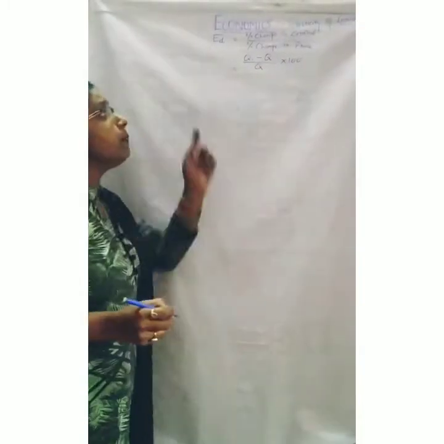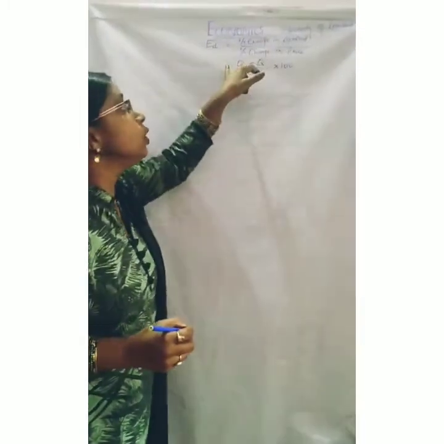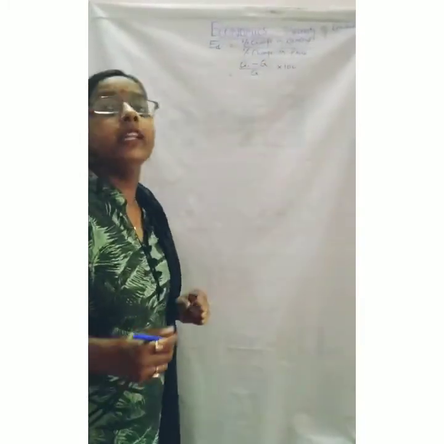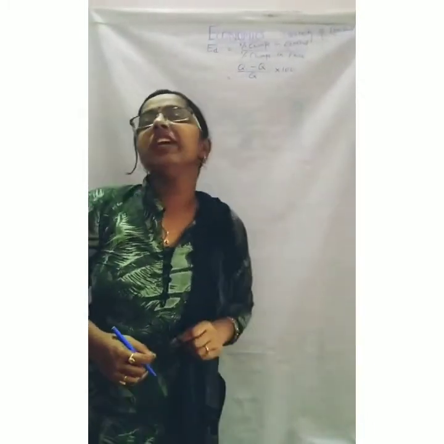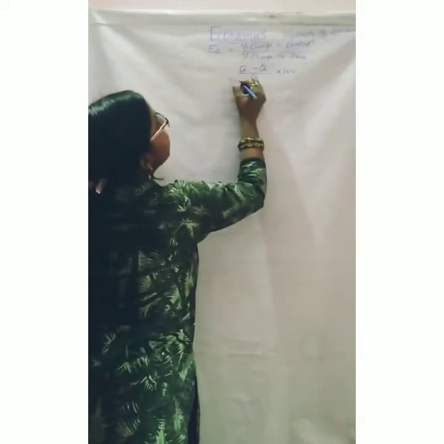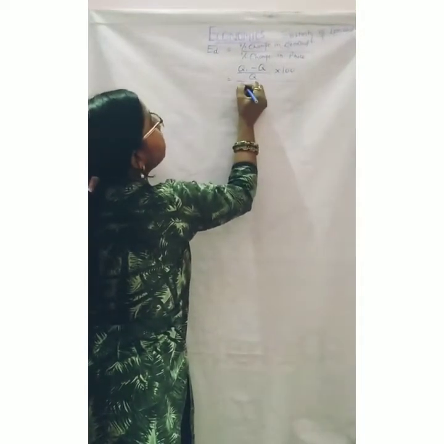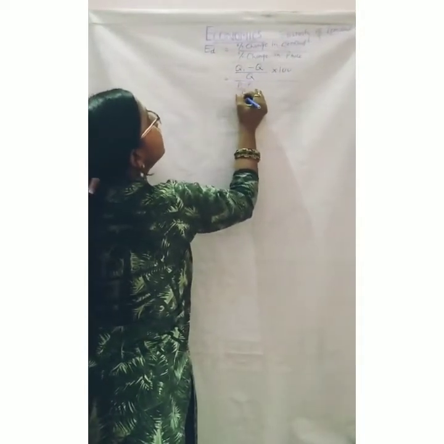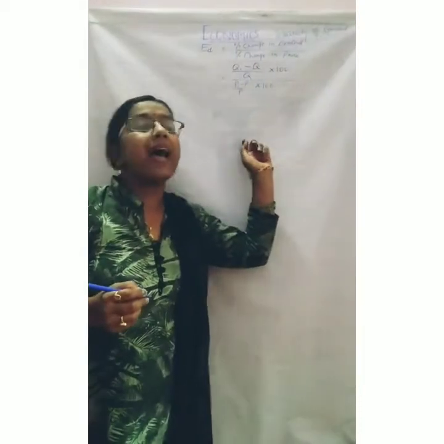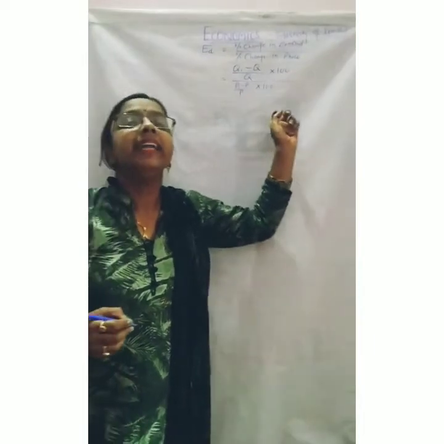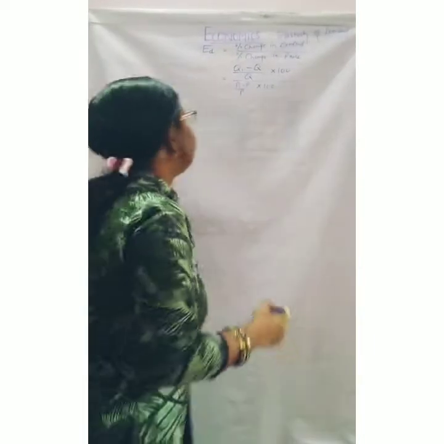Here Q1 stands for the new demand and Q stands for the old or initial demand. Divided by (P1 minus P) upon P into 100. Here P1 stands for the new price and P stands for the initial price.